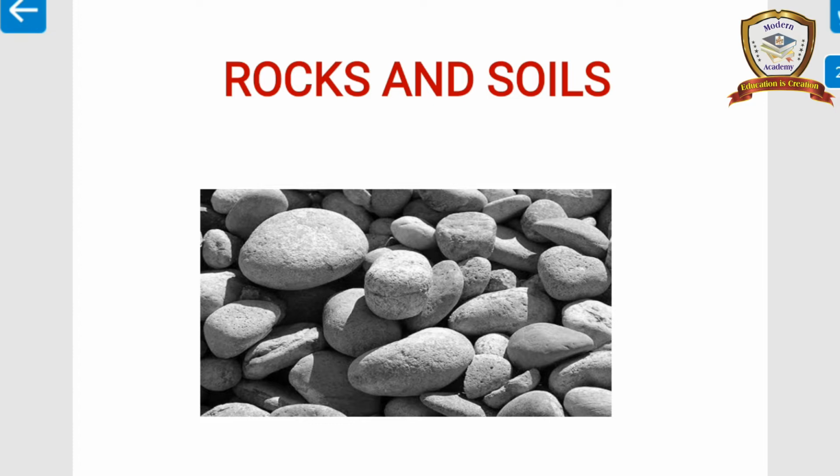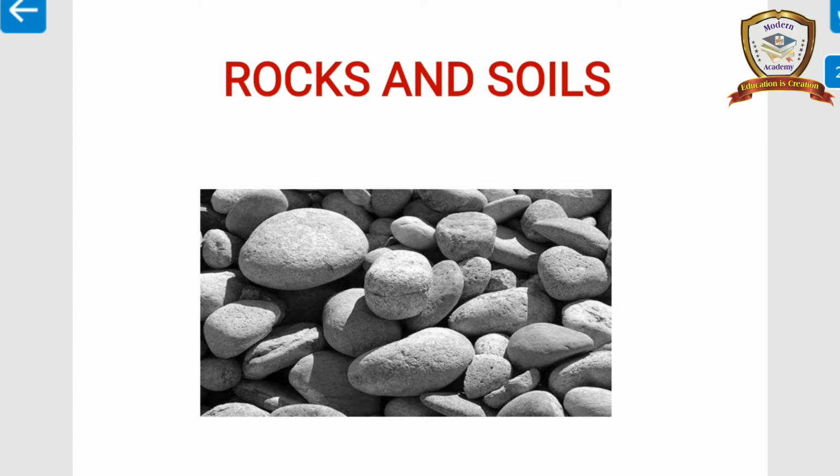There are four realms of the earth, namely lithosphere, hydrosphere, atmosphere and biosphere. The outermost layer of the earth is called the crust. It is made up of lithosphere. So, the lithosphere is called the sphere of rock.